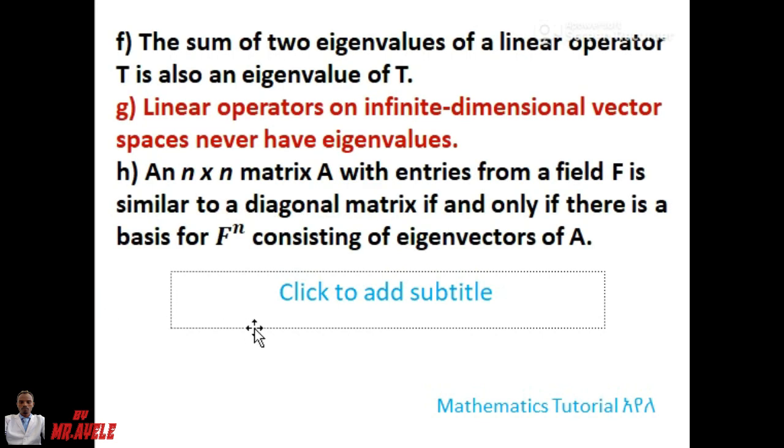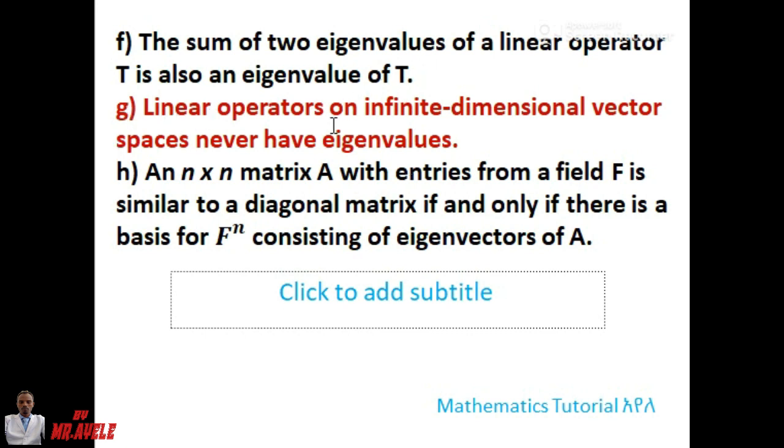In the case of F: the sum of two eigenvalues of a linear operator T is also an eigenvalue of T. Is that possible? No, this is a false statement. Sometimes the linear operator T may have only two eigenvalues, but when we add them we get a third, different number, which is not an eigenvalue of T. Similarly, it is also false for matrices.